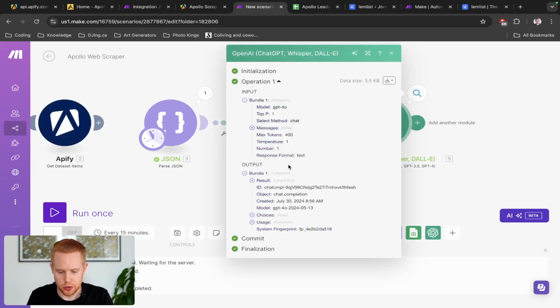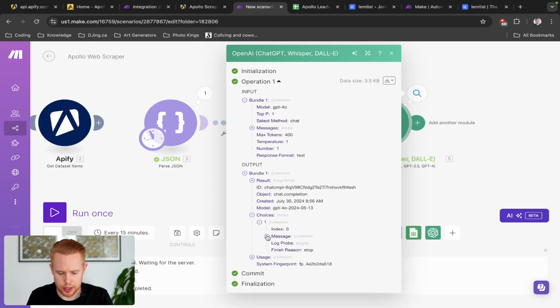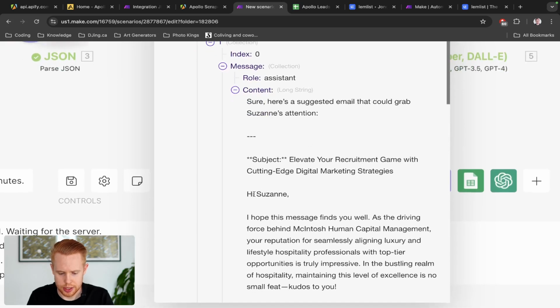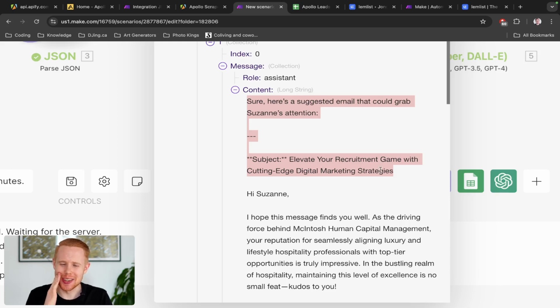All right, so under the results, choices, one, messages, and content here, it says, here's what it is. So first of all, we definitely do not want to include this in there. So we're going to have to go back and alter that out. It would be so embarrassing to send an email being like, sure, here's a suggested email that could grab Susan's attention. Subject line, elevate your recruitment game with cutting edge digital marketing strategies. I hired somebody, and the first thing they said was like the standard GPT response, sure, here's what you can say to your marketing manager. And I just sat there and like, oh my gosh, that's so embarrassing. I felt so bad for him. So please don't. Please never do that with AI.